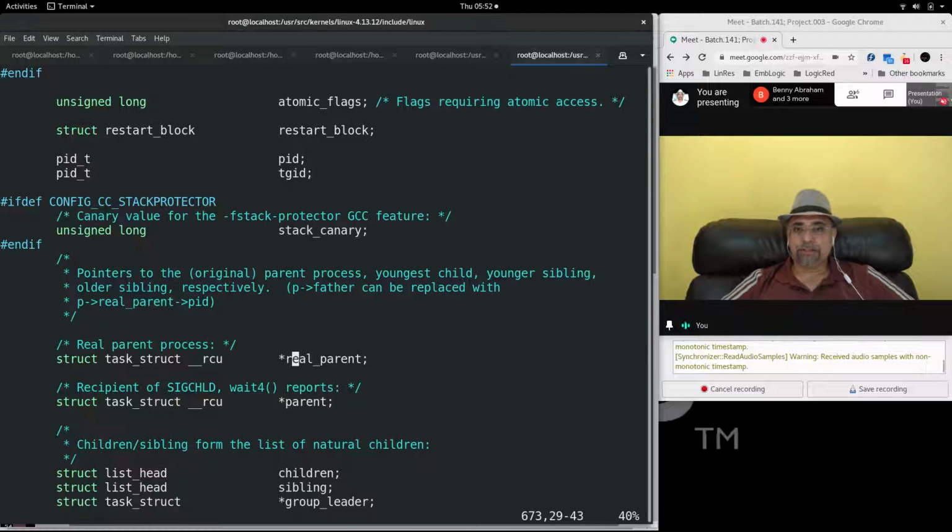The question is, what is the difference between the real parent and the parent? The real parent is the parent that created the child process using the fork system call. Initially, when the child process is created, the PCB of the child process contains the real parent and parent both, containing the PID of the parent process that gave the fork system call to create the child process.